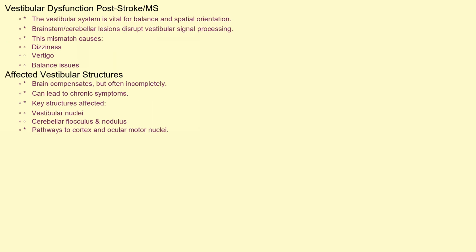The vestibular system is a complex network responsible for maintaining balance and spatial orientation. When a stroke or MS lesion affects the brainstem or cerebellum, it disrupts the normal processing of vestibular signals. This leads to a mismatch between what the inner ear is sensing and how the brain is interpreting that information. This mismatch manifests as dizziness, vertigo, and difficulty with balance. The brain attempts to compensate for this disruption, but in many cases, complete compensation isn't possible, leading to chronic symptoms. Specific pathways and nuclei that may be affected include the vestibular nuclei themselves, the flocculus and nodulus of the cerebellum, and pathways connecting these structures to the cortex and ocular motor nuclei.